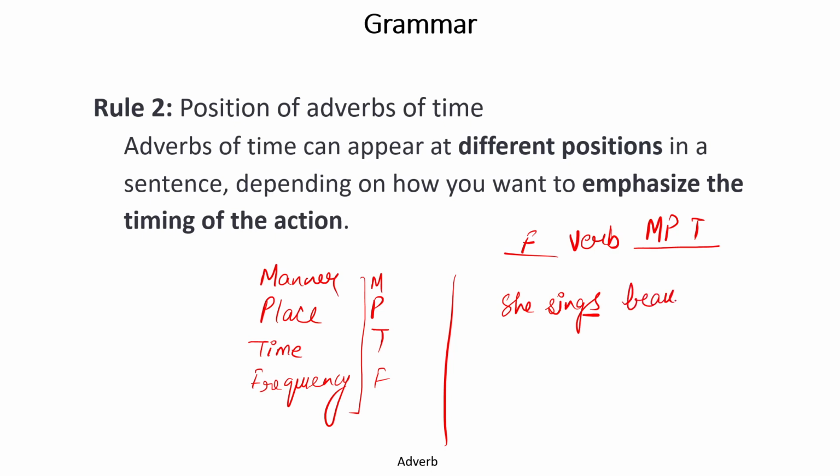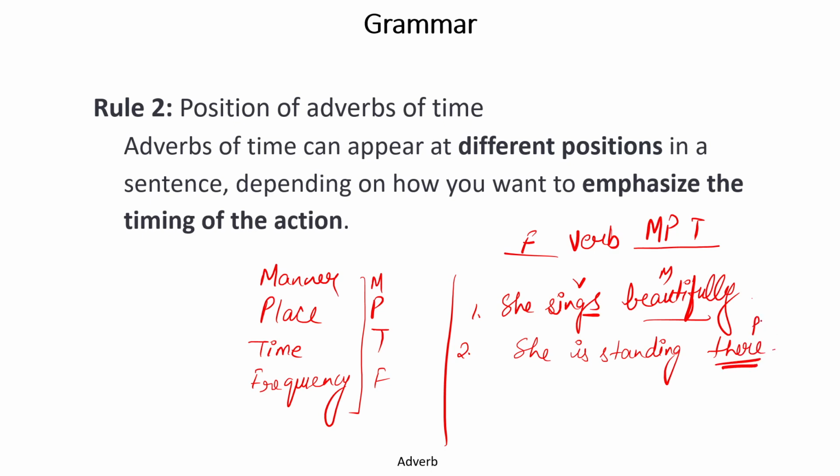Now we can see beautifully is a manner adverb and it is placed after the verb sings. So this is manner. Another sentence is place. She is standing there. Now we know well that there is a place, and standing is a verb. So place is positioned after the verb.